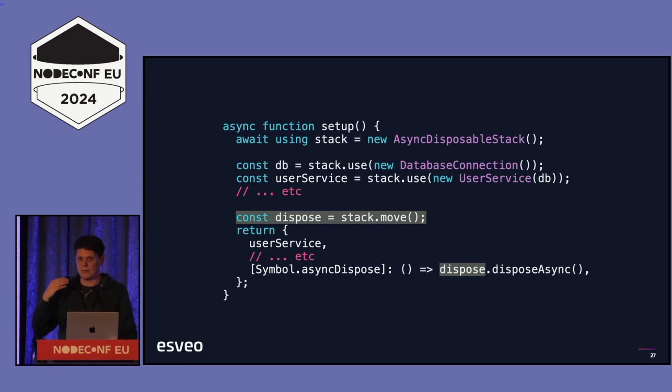So with this move function, we can essentially pull everything out, and pass this new disposable stack to our async dispose function in the method that we've provided, where the user can dispose of these resources. But for all of the code leading up to that point, we're still protected by this await using at the very top. We still have the ability to say that whenever something goes wrong here, we're still going to clean everything up.